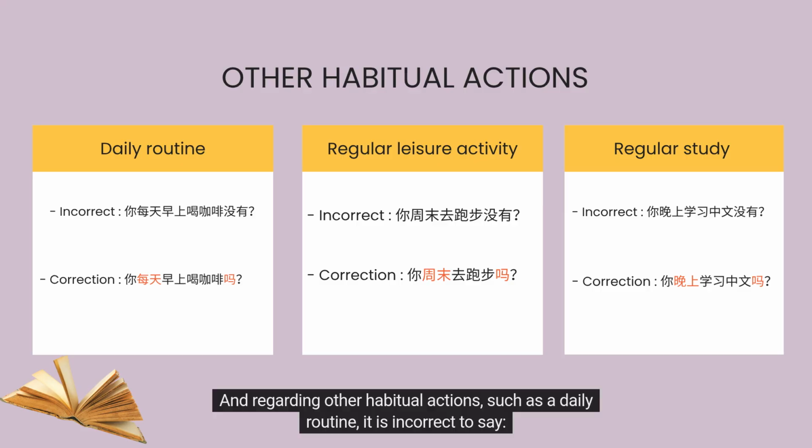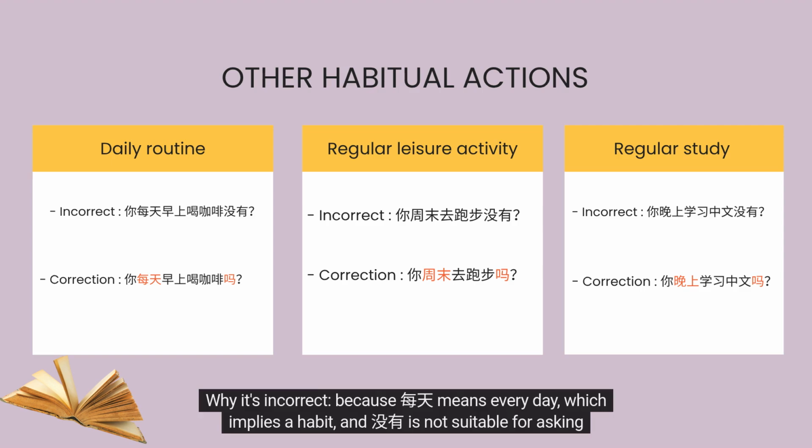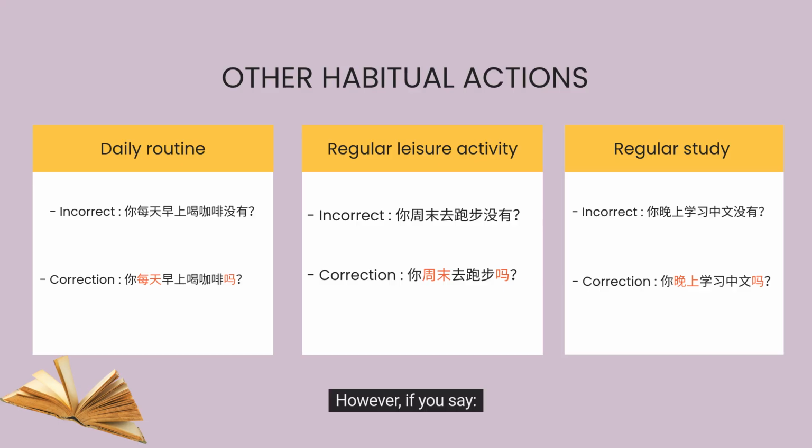And regarding other habitual actions, such as a daily routine, it is incorrect to say, 你每天早上喝咖啡没有? Why is it incorrect? Because měitiān means every day, which implies a habit, and méiyǒu is not suitable for asking if an action is performed daily. However, if you say, 你每天早上喝咖啡吗? that is correct. This means you can use ma to ask if it is a habit.